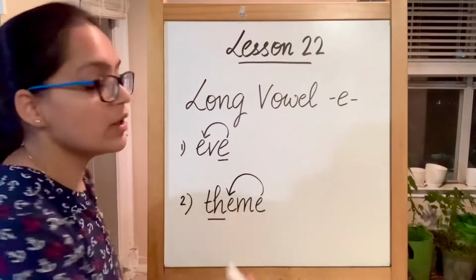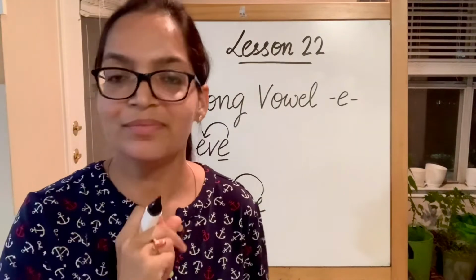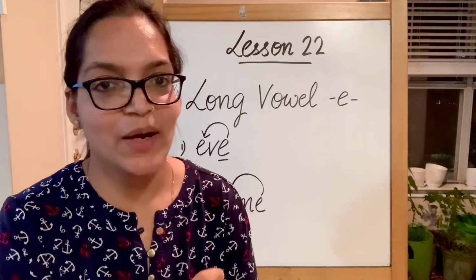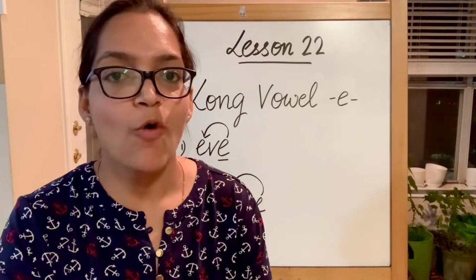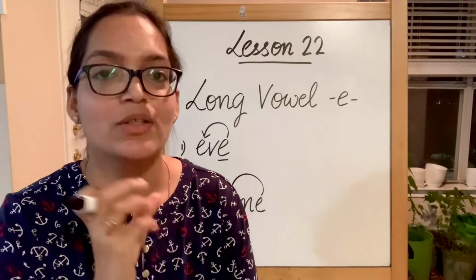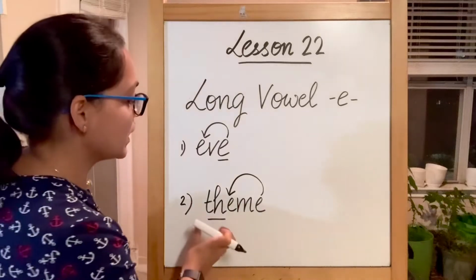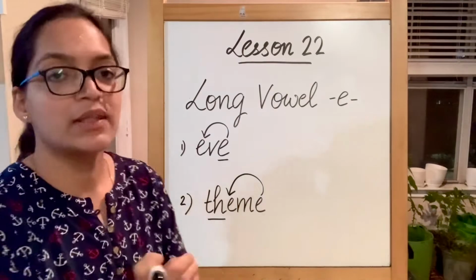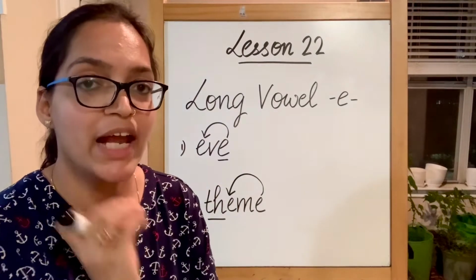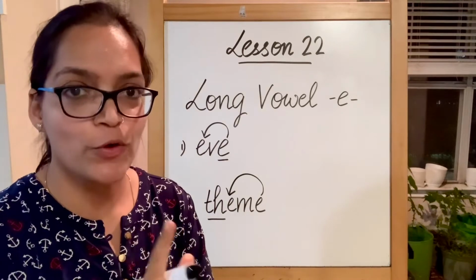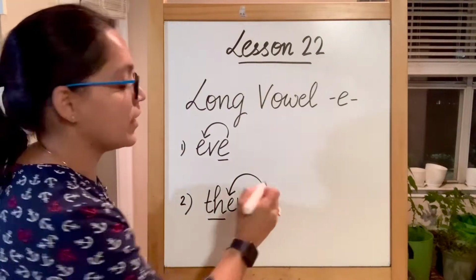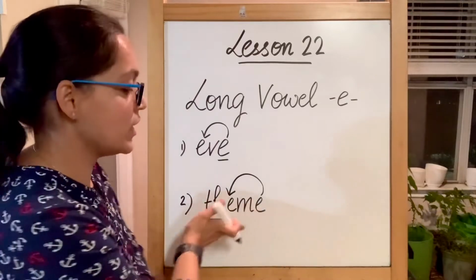Eem, theme. The theme is an idea. What is the theme of your birthday party? So theme. Theme becomes theme. It will end in m. No sound of E in the end. So it ends in theme.